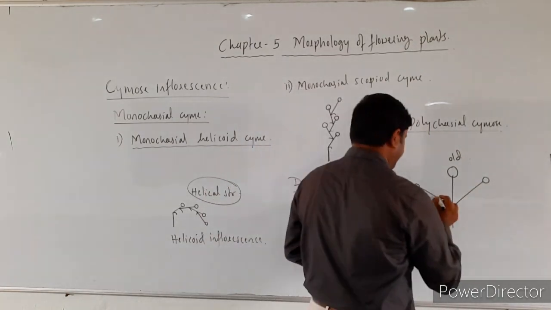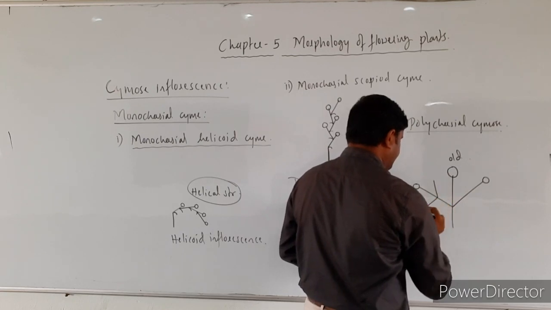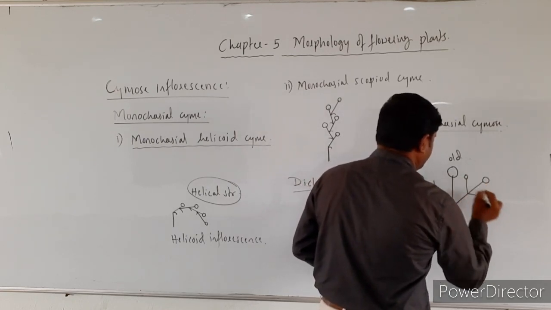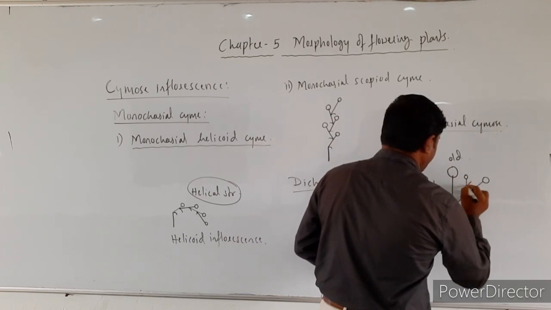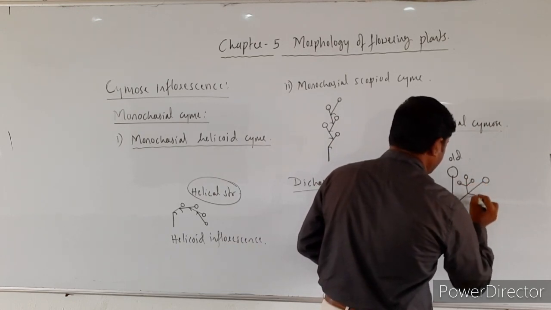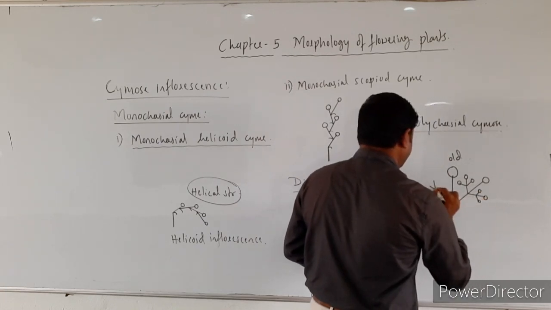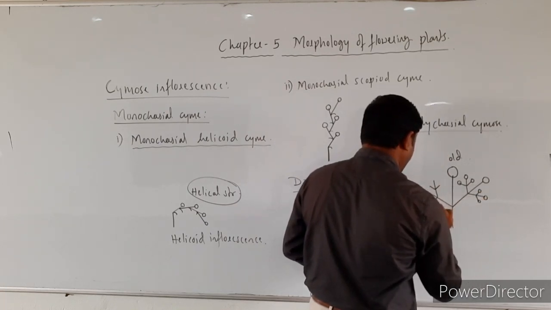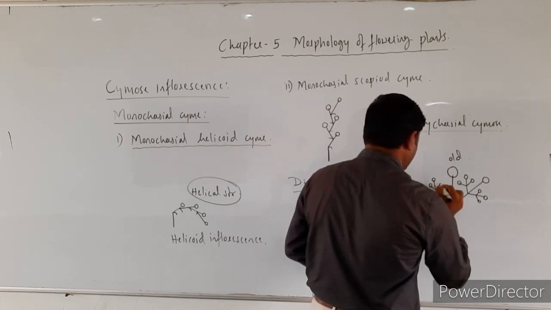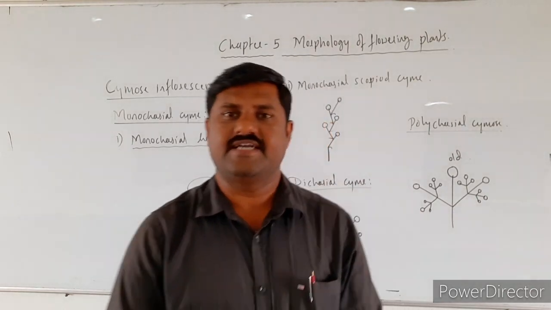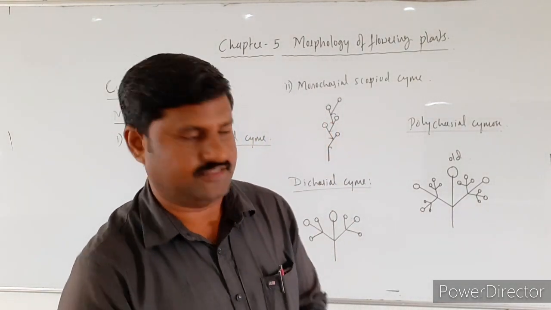Once again, secondary as well as tertiary branches are produced over here which end in flowers respectively, right? So this way we come across many branches in this polychasial type of inflorescence, right?